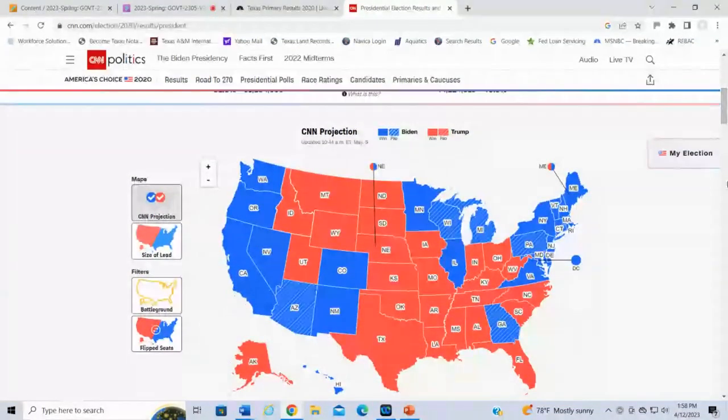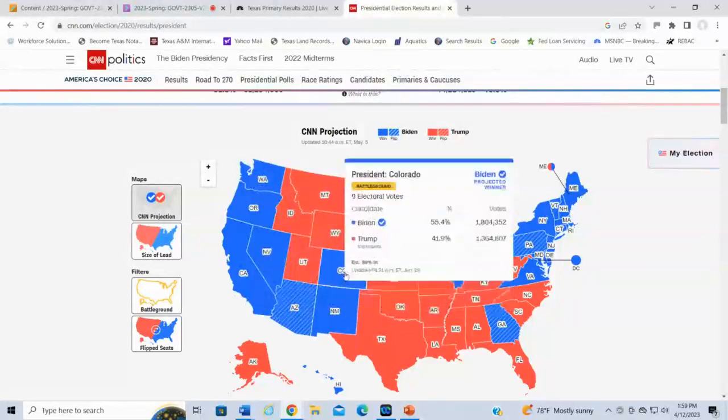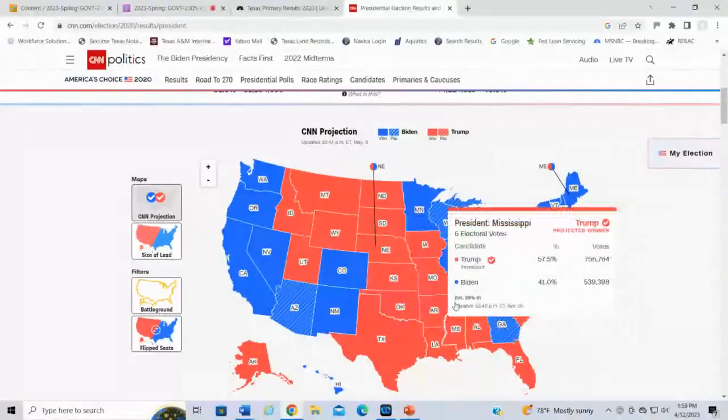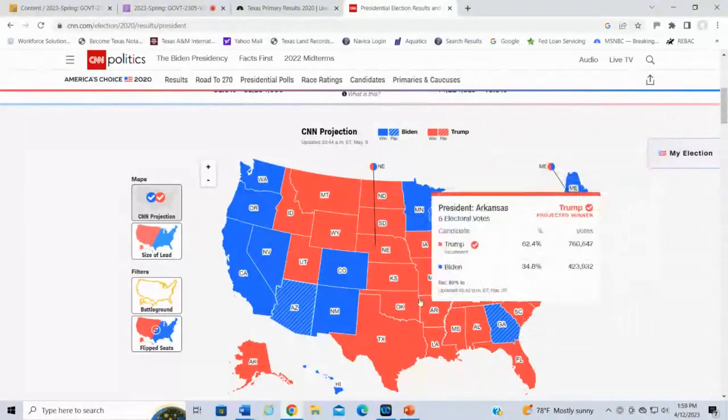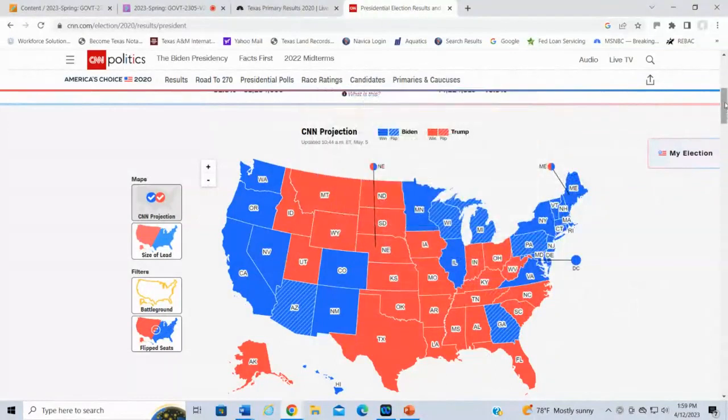Okay. Now, also do remember, everyone, this also goes back to what we talked about when we were talking about the political parties, how Democrats tend to do well up here in the Northeast, as well as the Rust Belt, the Midwest, and the West Coast, as well as some of the southern Rocky Mountain states. Republicans tend to do well in the Deep South, moving up here towards some of the Midwest, and then the Great Plains and the Rocky Mountain states over here.